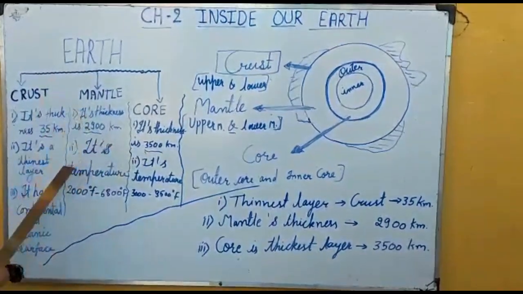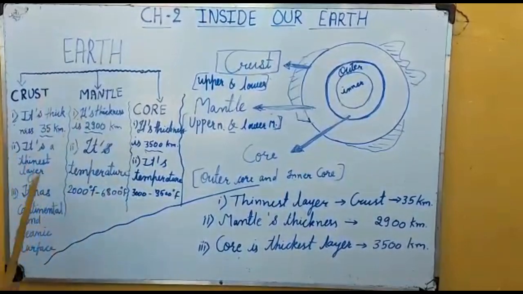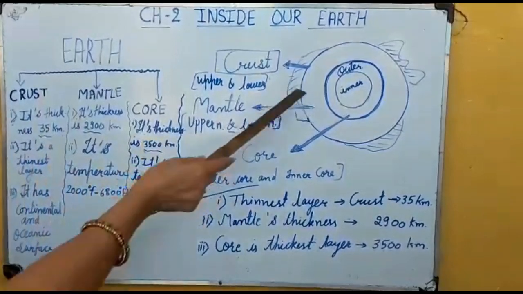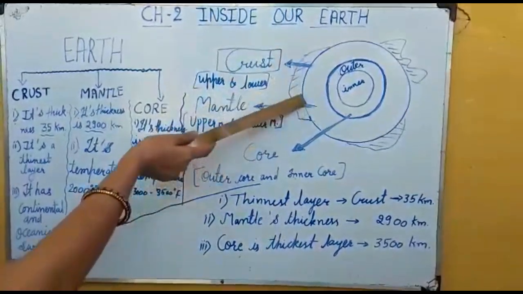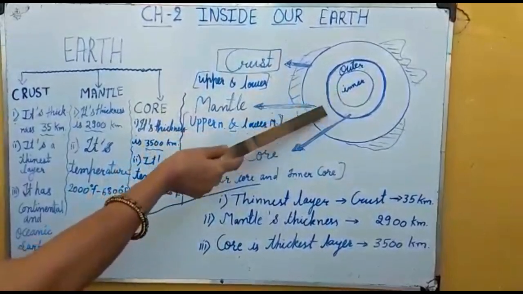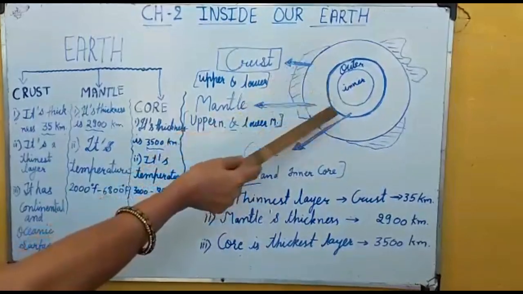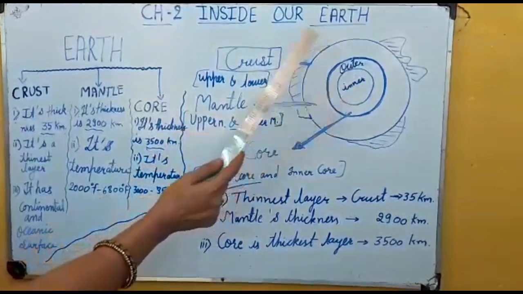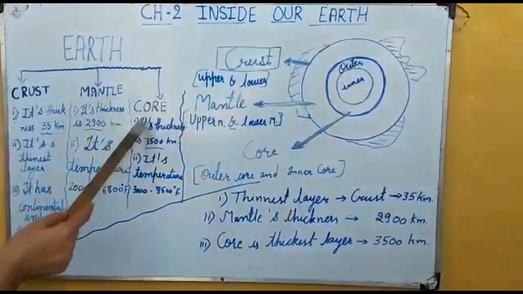Its temperature is very hot, 2000 degrees Fahrenheit to 6800 degrees Fahrenheit. When we go from the crust into the inner mantle, the temperature of this area is more than 2000 and up to 6800 degrees Fahrenheit. So it is too hot. Now move to the next layer.